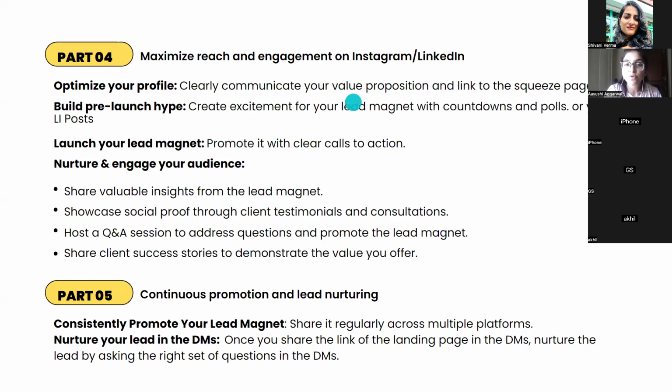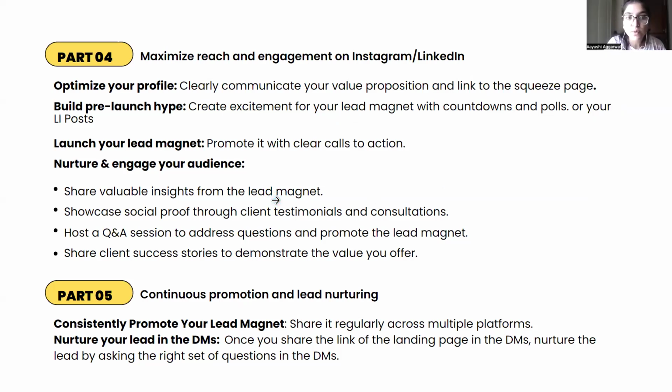In the pre-launch hype also, you can give this lead magnet to 2 or 3 people, or 5 people maybe, and collect client testimonials as to how they liked that lead magnet, and then showcase it while you're launching it. You can host a live Q&A session to address questions, and you can also promote your lead magnet there, right? Like we did last time. We actually taught you something, and then we gave you the document too. You can share client success stories to demonstrate the value you offer. Okay, this is part 4, where you're maximizing your reach and engagement on social media platforms.